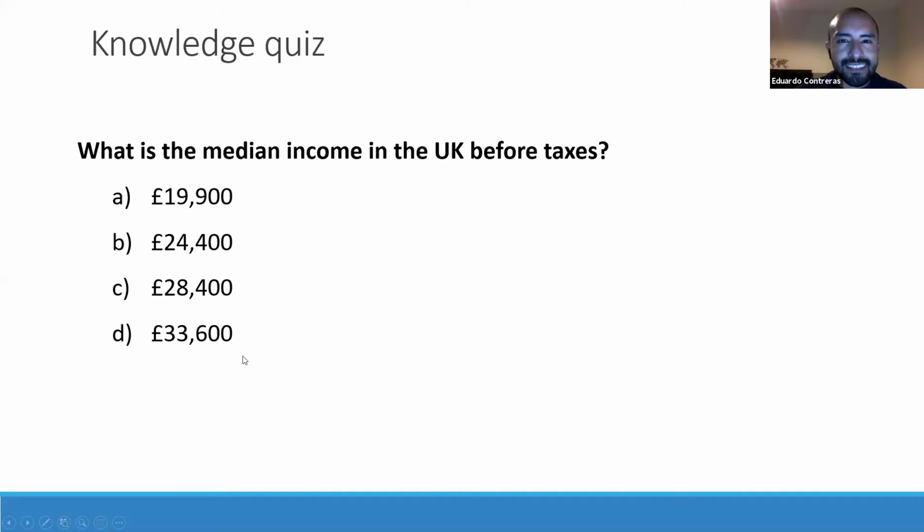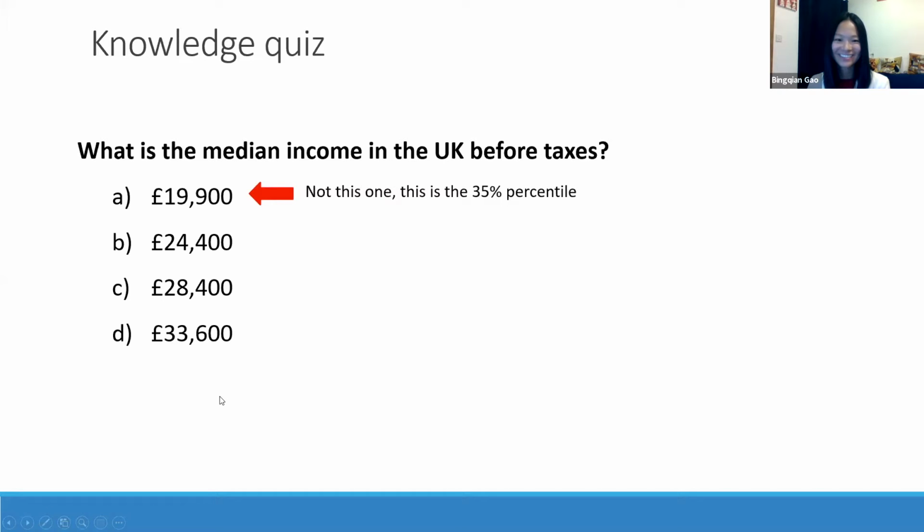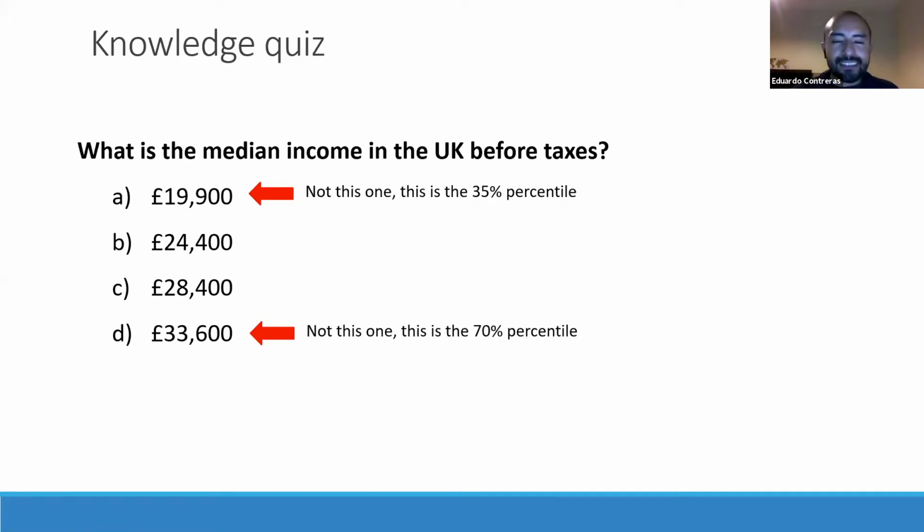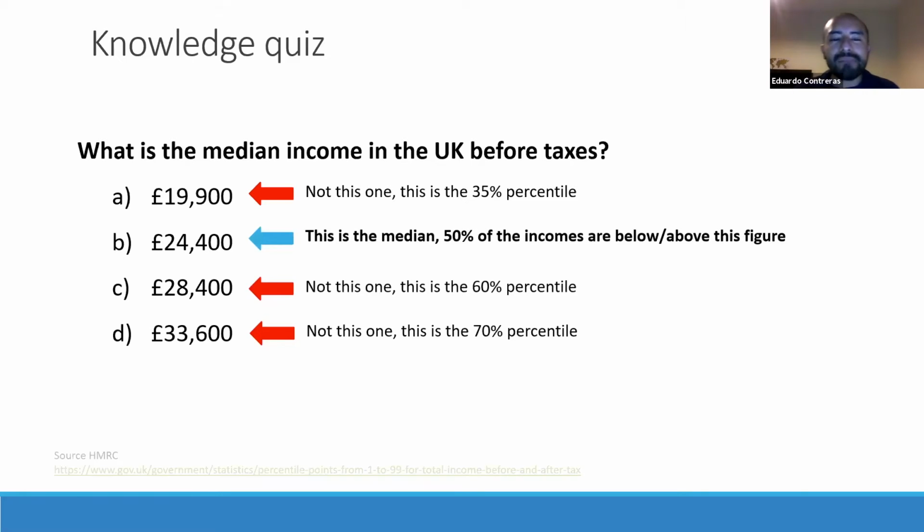Let's see, because this is interesting. Definitely, it's not 900. This is the 35th percentile. For those who are thinking it's D, 33,000 is not this one. This is the 70th percentile. So now we have only two options, and 28,400 is not it as well. So 24,400 pounds is the median income. So 50% of the UK is earning above that, and 50% are earning below this value. Congratulations to those who got it right.